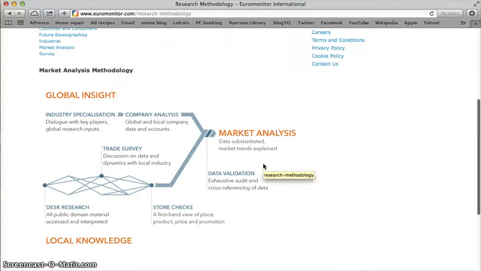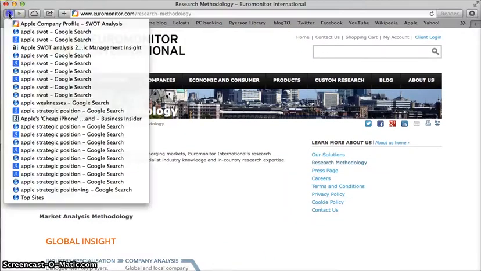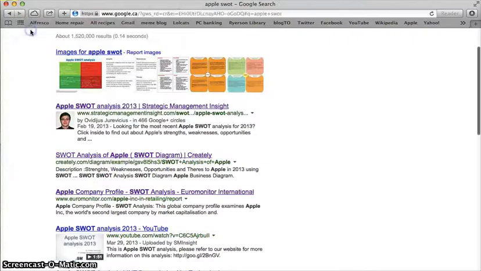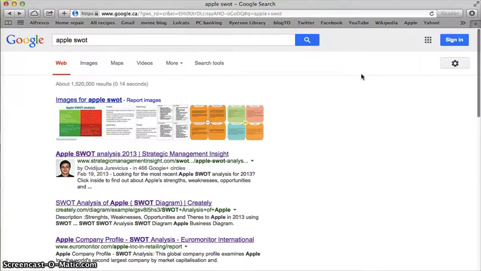Remember, in our previous example, we had a total of 5 newspaper articles that were used in order to come up with that particular SWOT analysis, that and the company website and its Wikipedia article. You can see that Euromonitor is doing much more extensive research and using a wide variety of resources, including research that they have done on their own. That all results in market analysis that is data substantiated with market trends explained. So there you have it. That's what you should be looking for when you're trying to determine the authority and credibility of a resource. You want to know who they are, what they're about, what's their motive, and why are they qualified to give you expert advice.